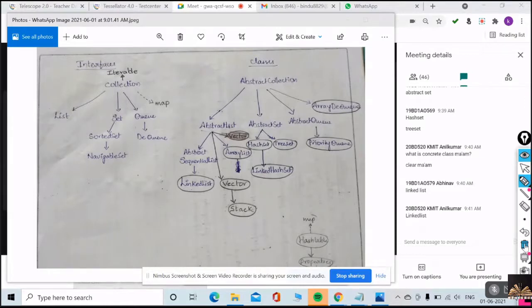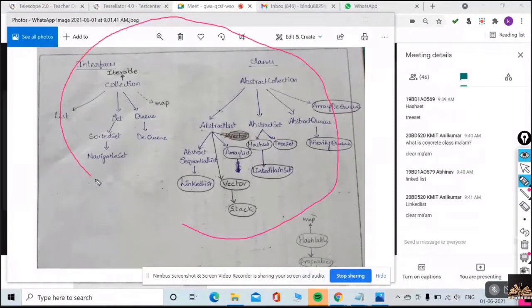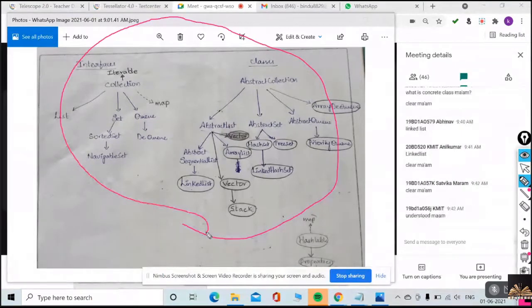Till now, how many of you understand these concepts? How many of you could understand these concepts, interfaces and classes? This entire thing you can say is the collection framework. Okay, these are collections.